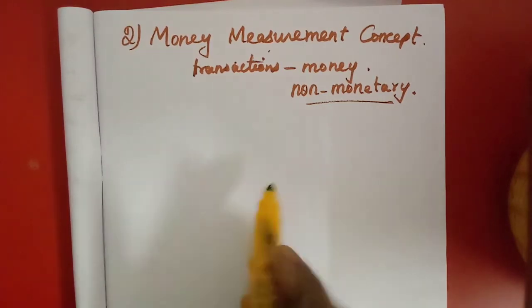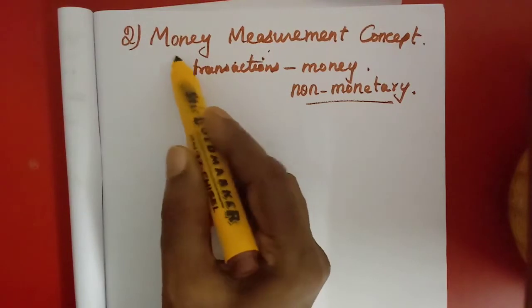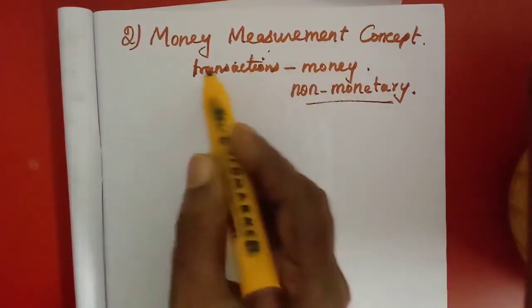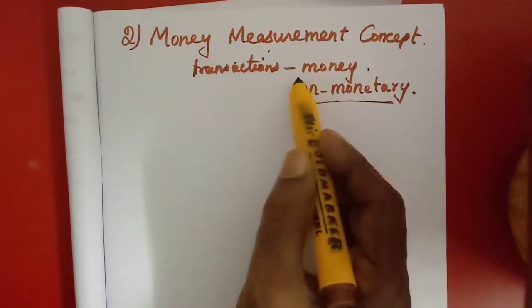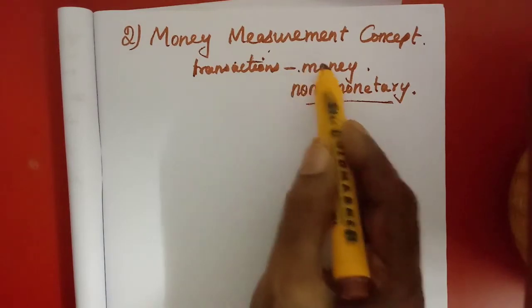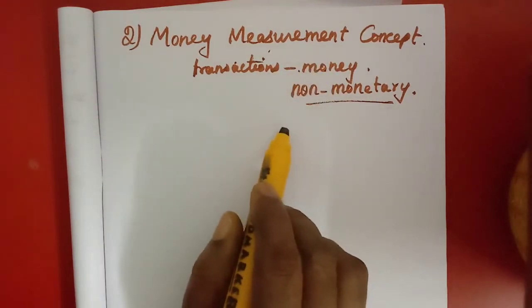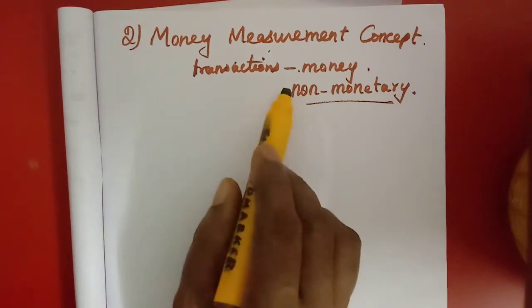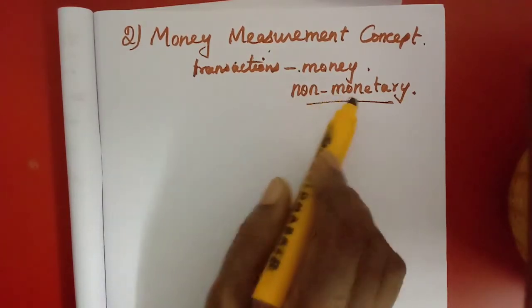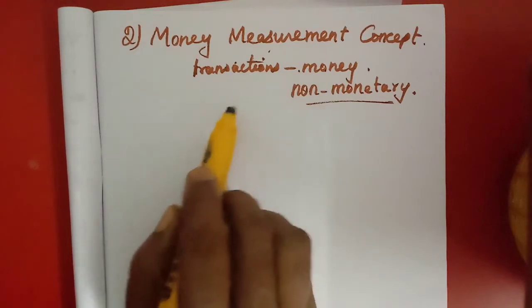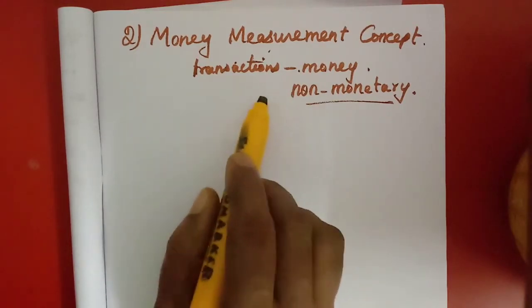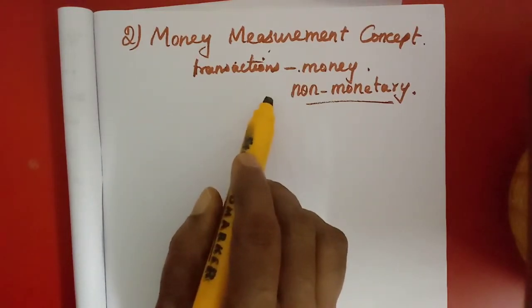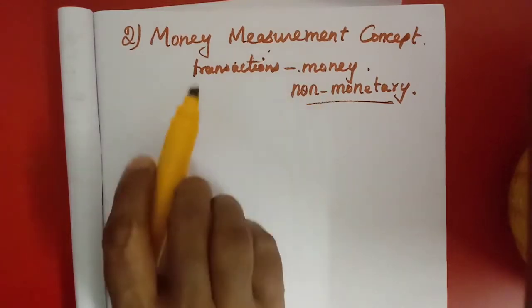Now, as per this concept, all the transactions which can be measured in terms of money can be recorded in the books of accounts. So what is the opposite? Any non-monetary transactions, or transactions that cannot be measured in terms of money, cannot be recorded in the books of accounts.